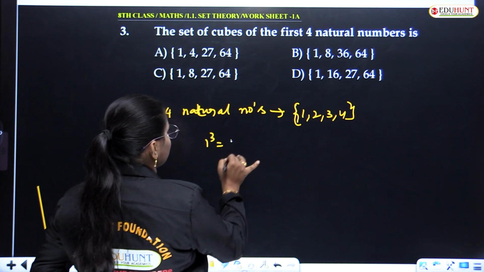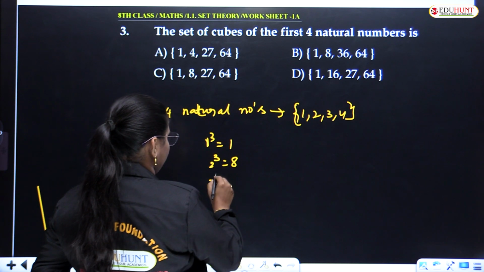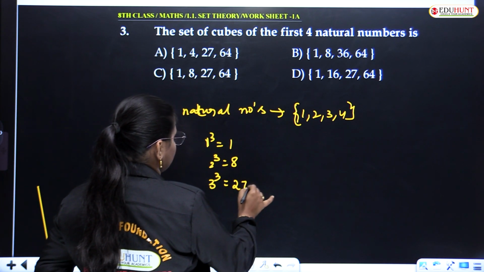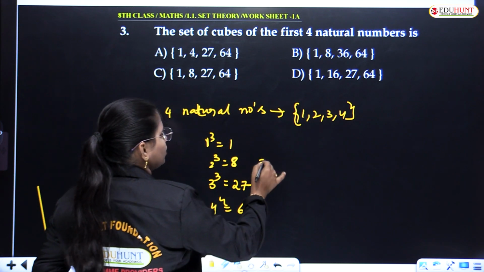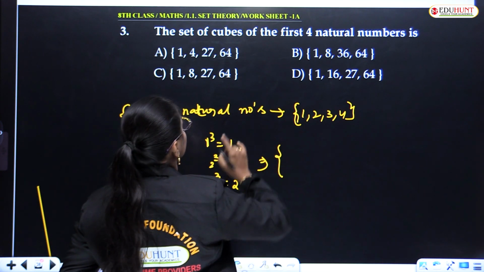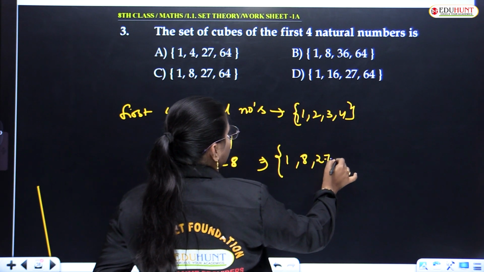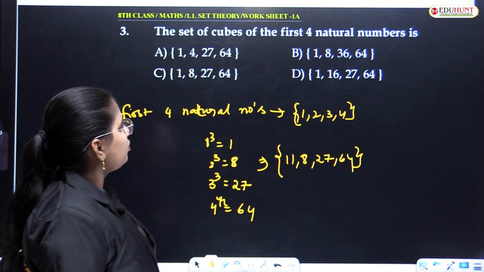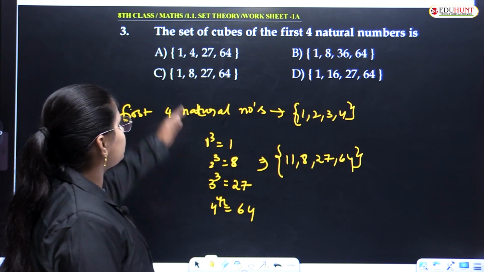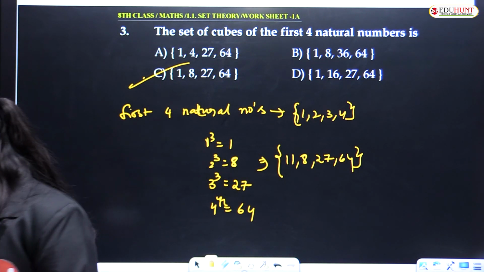1 cube is 1. 2 cube is 8. 3 cube is 27. 4 cube is 64. So express all these things in a set A: 1, 8, 27, 64. So what will be the option then? 1, 8, 27, 64, which is option C. Please have a look into the problem.